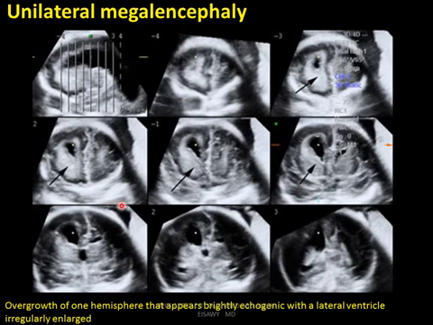Unilateral megalencephaly, a unilateral overgrowth of the cerebral hemisphere, hamartomatous overgrowth. Overgrowth of one hemisphere which appears brightly echogenic, with the lateral ventricle irregularly enlarged, as we see in these images. This is unilateral megalencephaly.